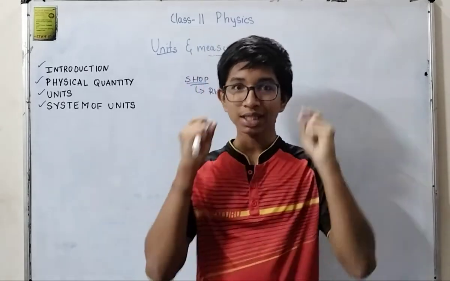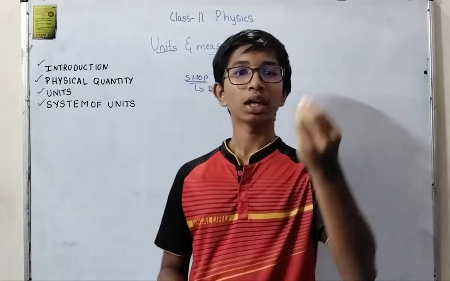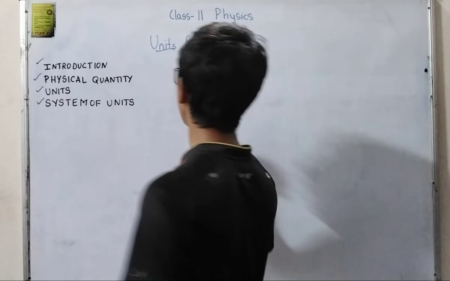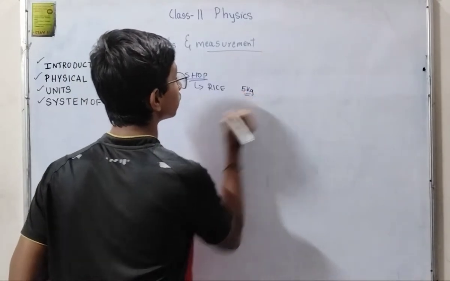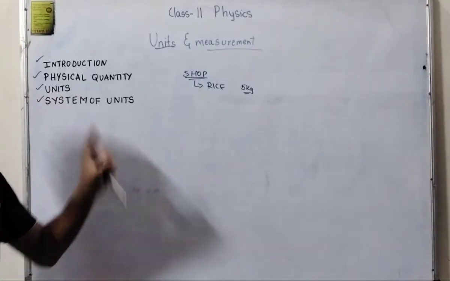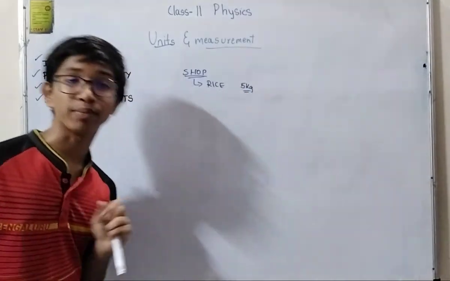Precise means just say it correctly. Use the correct quantity. Quantity means the measurement. So now you say, give me rice of 5 kg. Now the shopkeeper understands. Why? Because you have used the word kg, or kilograms.